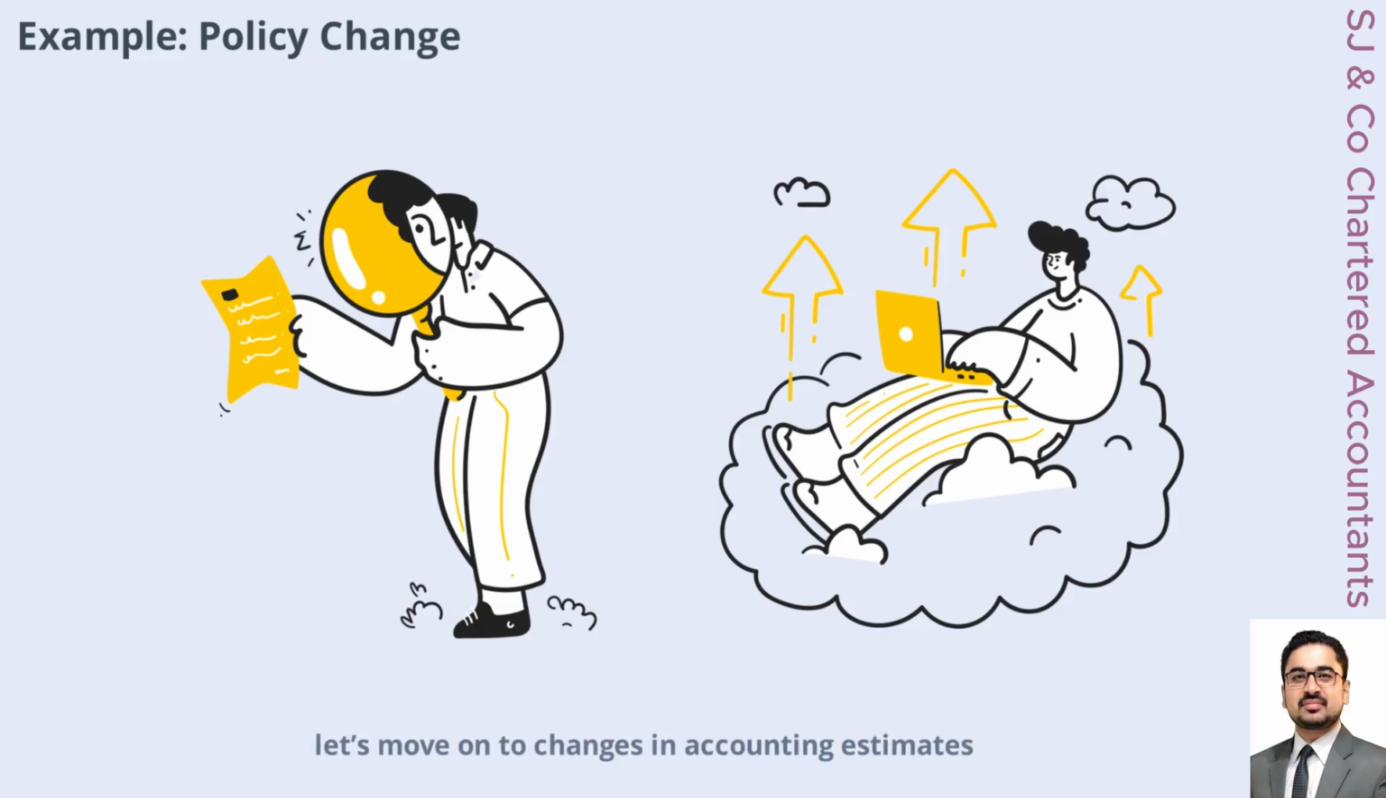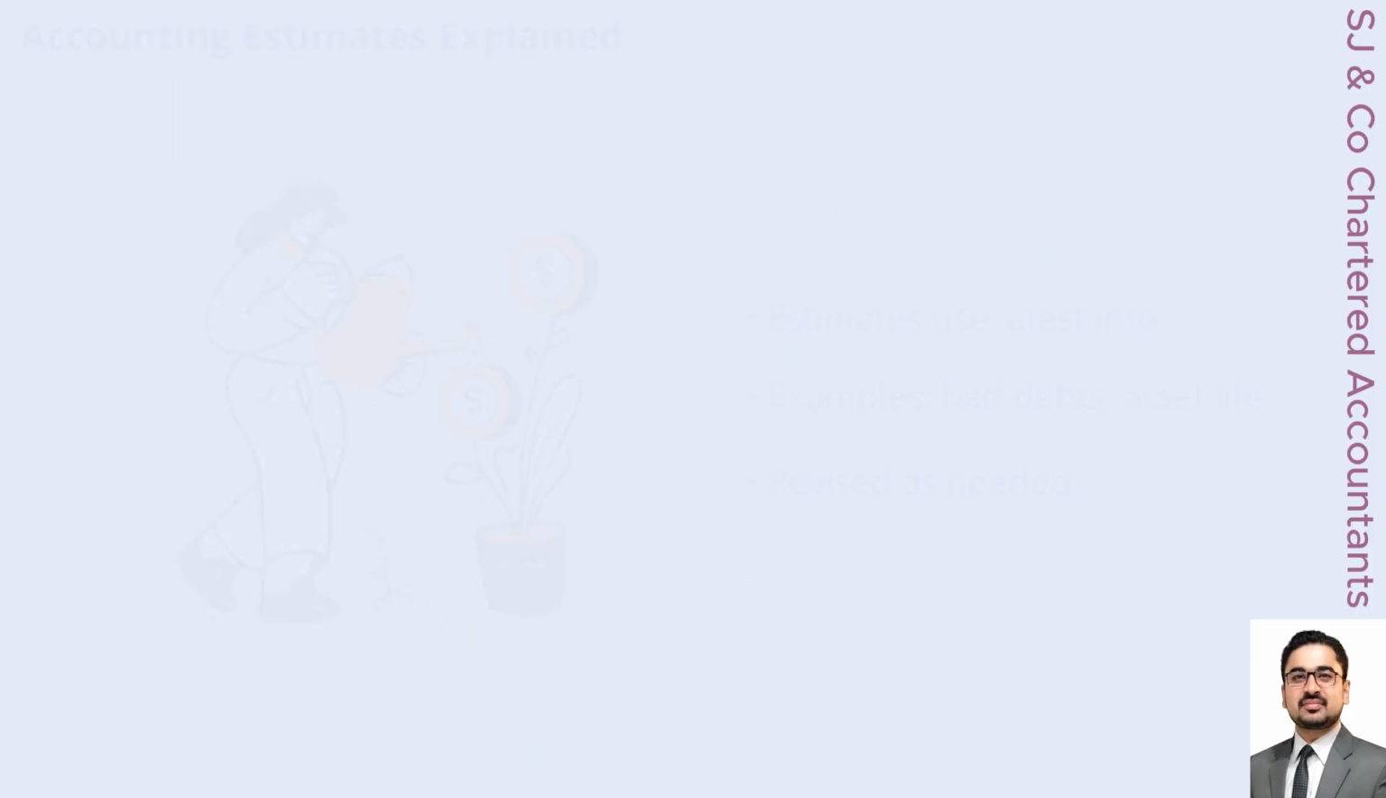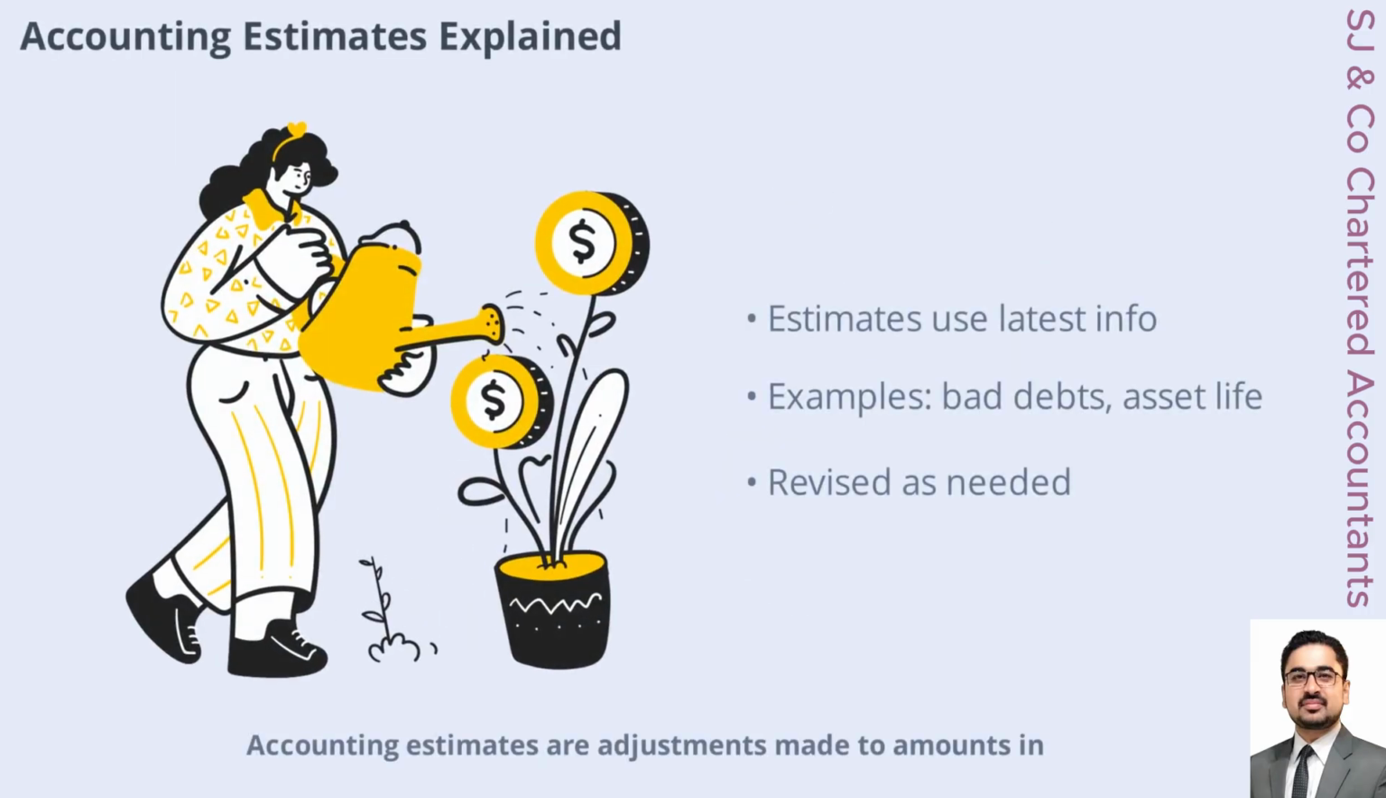Now let's move on to changes in accounting estimates. Accounting estimates are adjustments made to amounts in the financial statements based on the latest available information. Examples include estimating bad debts, the useful life of assets, or fair values. These estimates are necessary because some financial statement items cannot be measured with absolute precision. When new information becomes available or circumstances change, companies may need to revise their estimates. But how should these changes be treated?